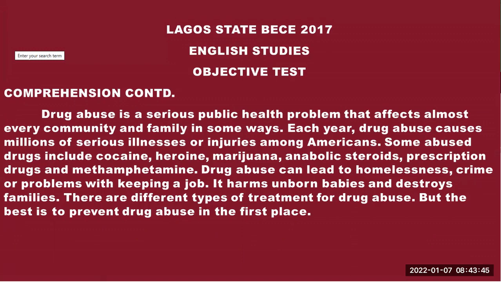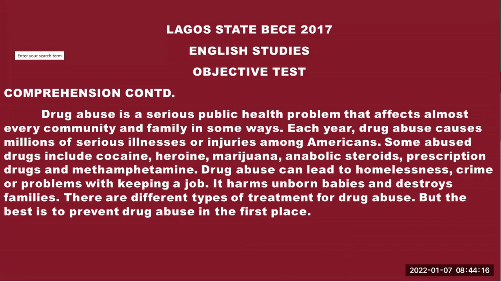Okay, let's continue reading. Each year, drug abuse causes millions of serious illnesses or injuries among Americans. Some abused drugs include cocaine, heroin, marijuana, anabolic steroids, prescription drugs, and methamphetamine. Drug abuse can lead to homelessness, crime, or problems with keeping a job. It harms unborn babies and destroys families.